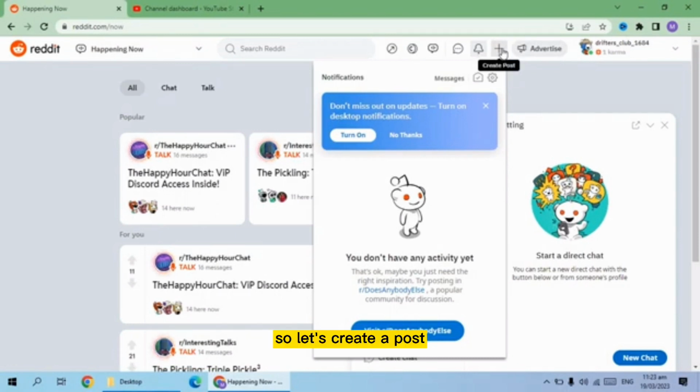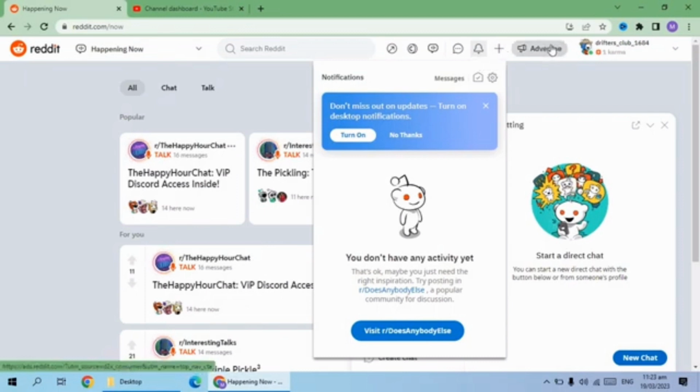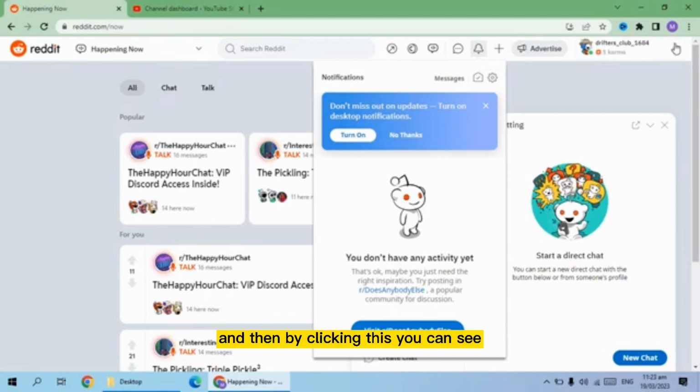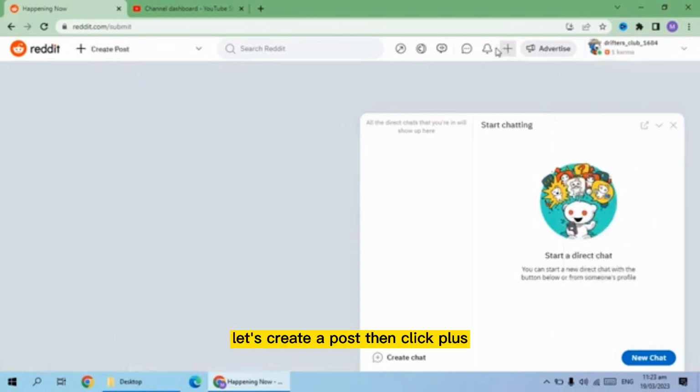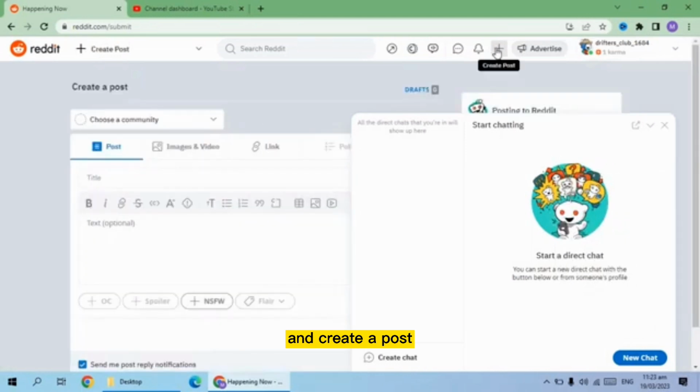So let's create a post, and then by clicking this you can see different options and click any option which you want and explore them step by step. Let's create a post, then click plus and create a post.